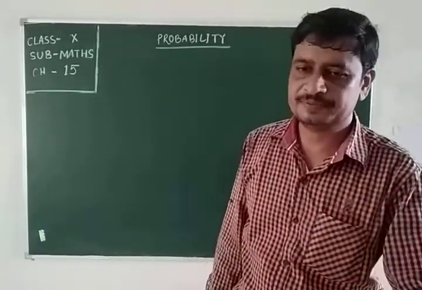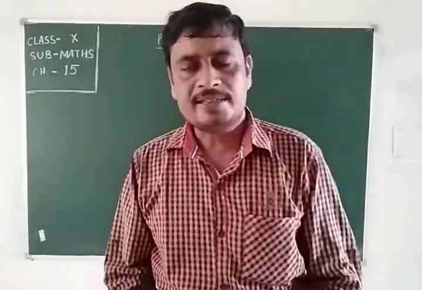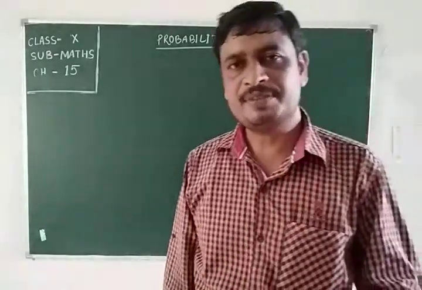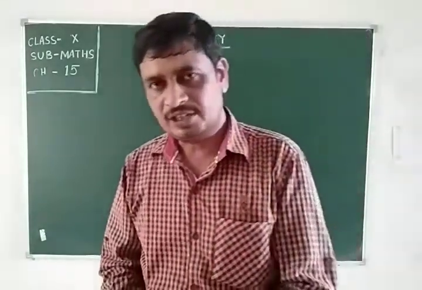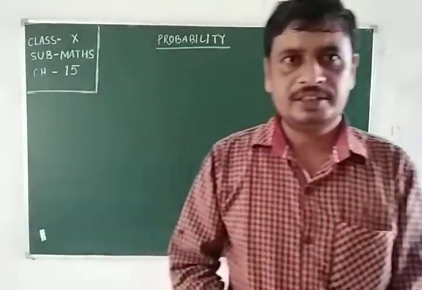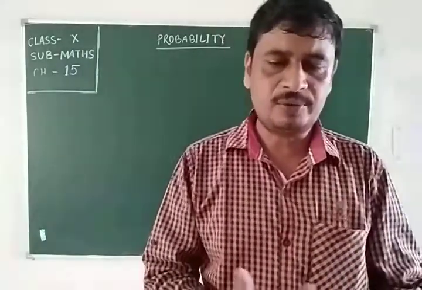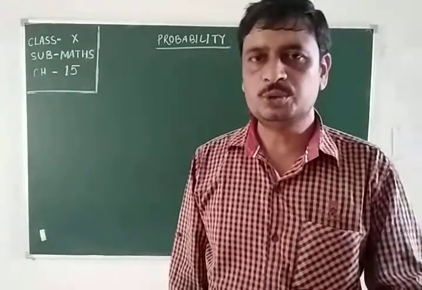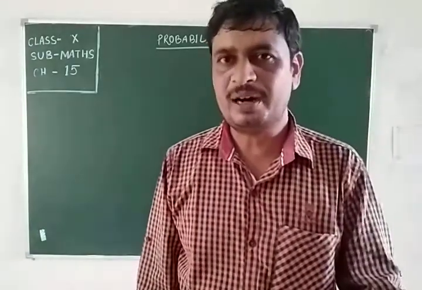Topic is probability. Probability means the chances of occurring an event. It gives us some chance to get any result. Like when we toss a coin, whether you will get head or tail, getting head or getting tail, that is the probability. Or when we throw a die, you may get 1, 2, 3, 4, 5, 6, occurring of this is also known as the probability of occurring.